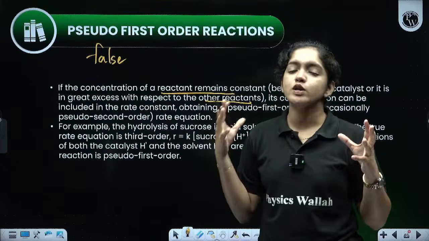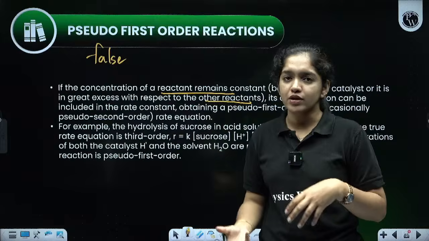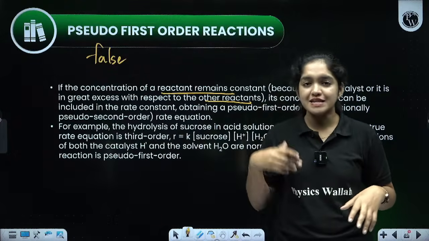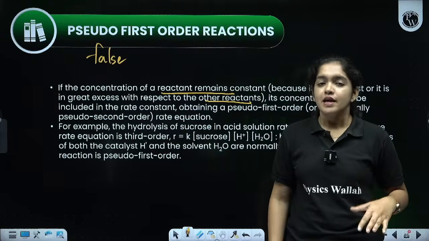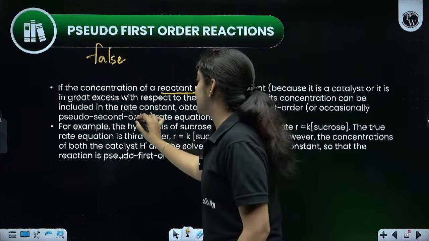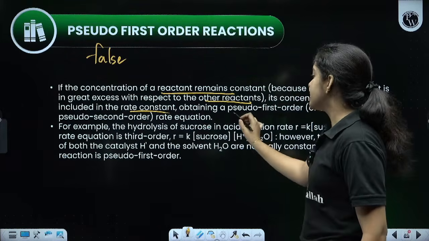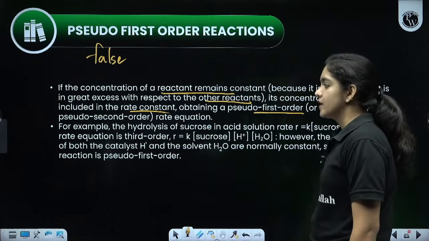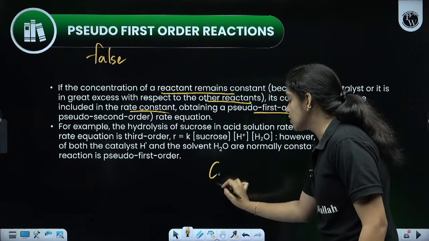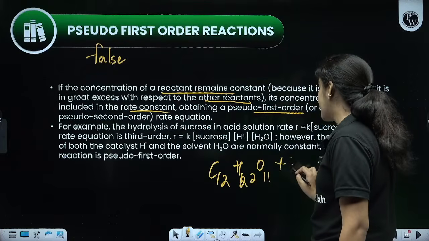For example, we are taking two reactants. One will be in excess quantity or greater quantity, and the other will be in lesser quantity, or one is acting like a catalyst. In that case, what will we do? The concentration can be included in the rate constant. That means the concentration of the reactant remains constant, obtaining a pseudo first order reaction. For example, the hydrolysis of sucrose in acid solution. Sucrose we know, C12H22O11. Hydrolysis means adding water.